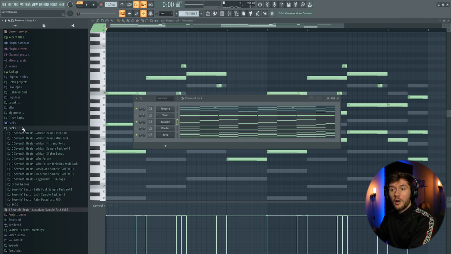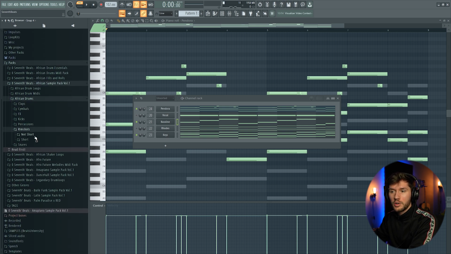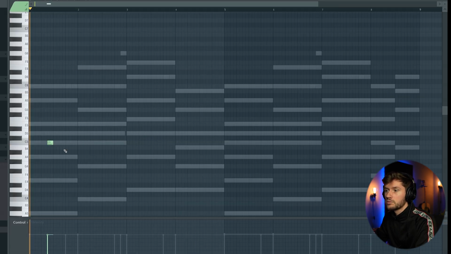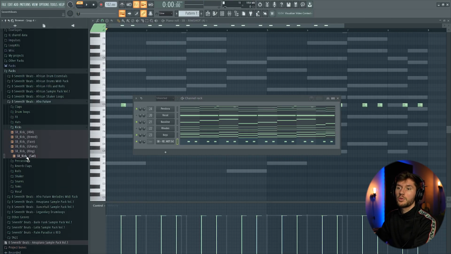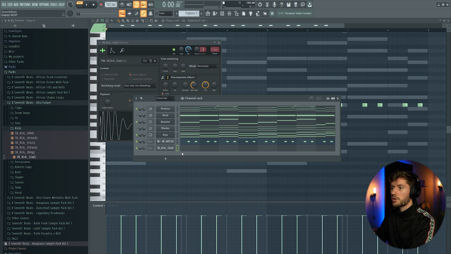So right now we're going to start off by adding the drums. So I'm going to use my African Sample Pack Volume 1. I'm going to start off with some rim shots. So I'm using this one. And I'm going to use this kick and make some adjustments. So I'm going to enable the clipper. I'm going to boost the sample a little bit. Like this. So I'm adding some distortion.